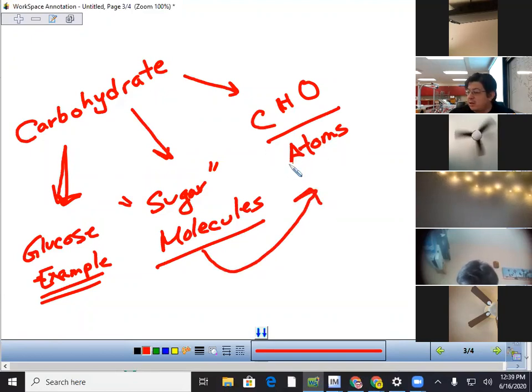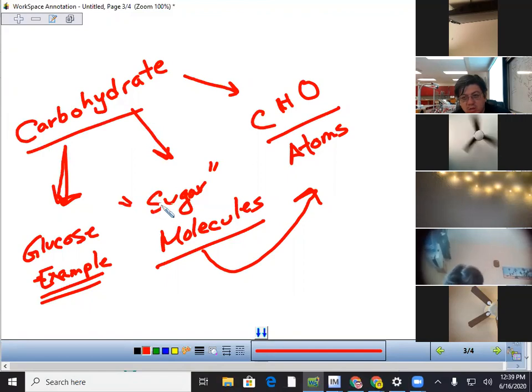What do we learn about these atoms? Let's go with Ashley. They're sugar molecules. Yes, I know, we already said that. Carbohydrates are sugar molecules. These molecules are made out of these atoms, carbon, hydrogen, oxygen.